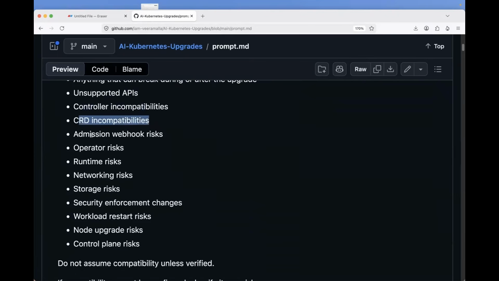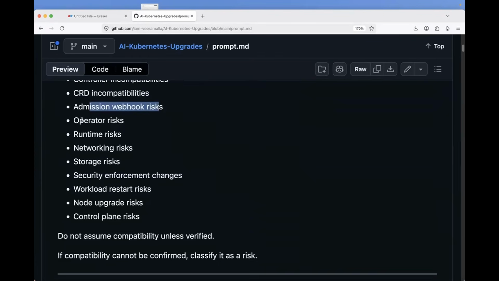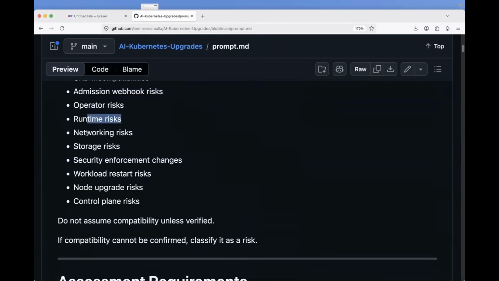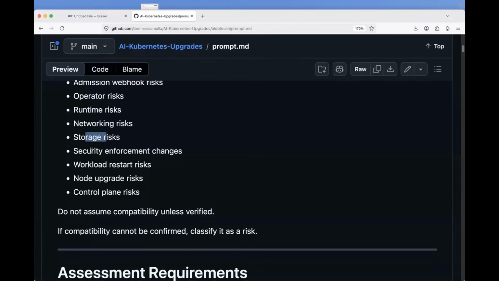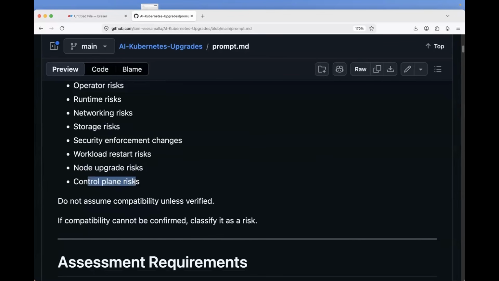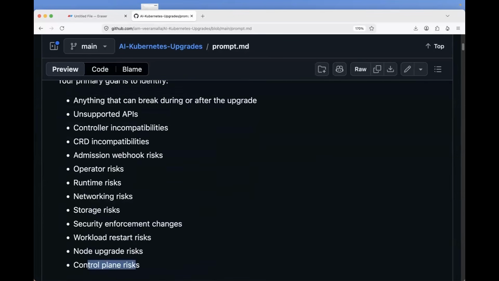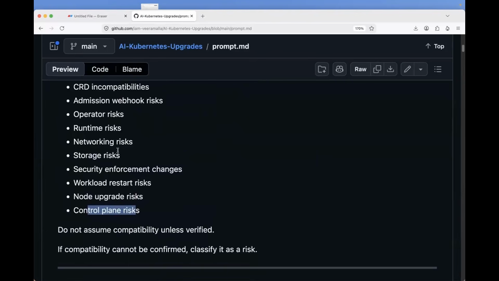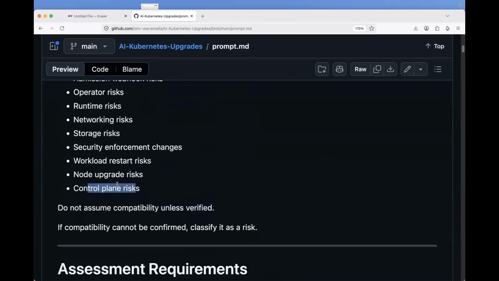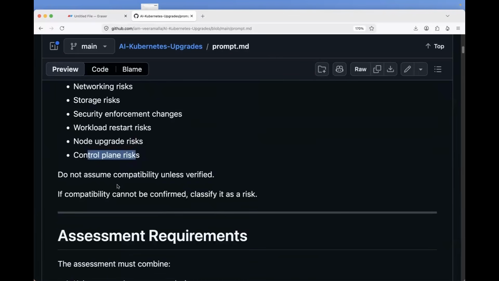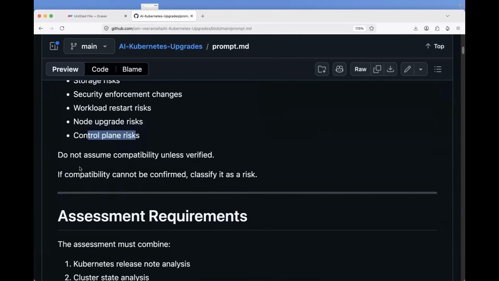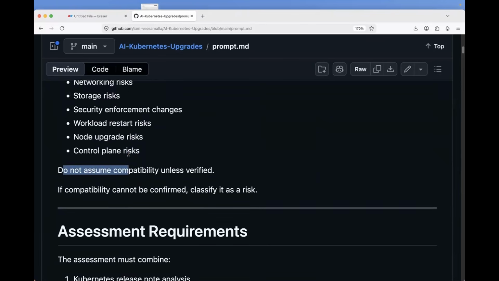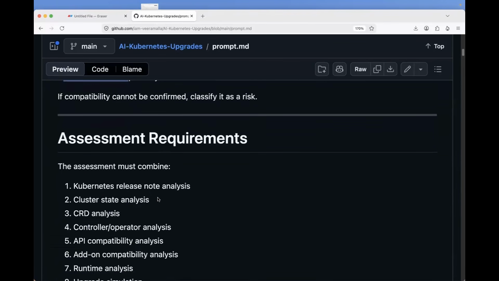CRD incompatibilities, admission webhook risks, operator risks, runtime risks, networking risks, storage, security, workload, node upgrade risks, and control plane risks. If you feel you take care of anything else within your organization, just add that point to it. The prompt is already curated. You just have to modify something in the prompt. Do not assume. This is something that you have to tell AI every time so that it does not hallucinate and overthink beyond your requirement.